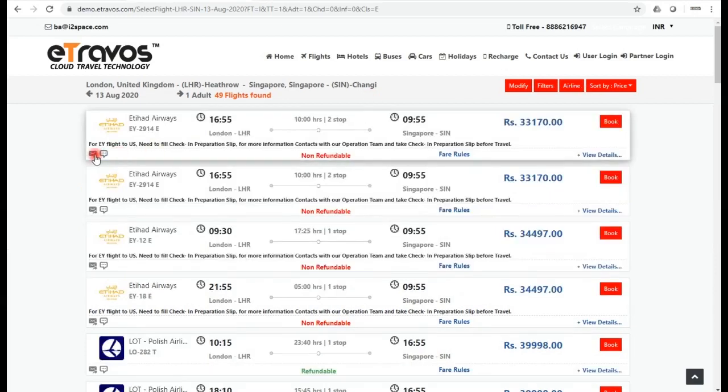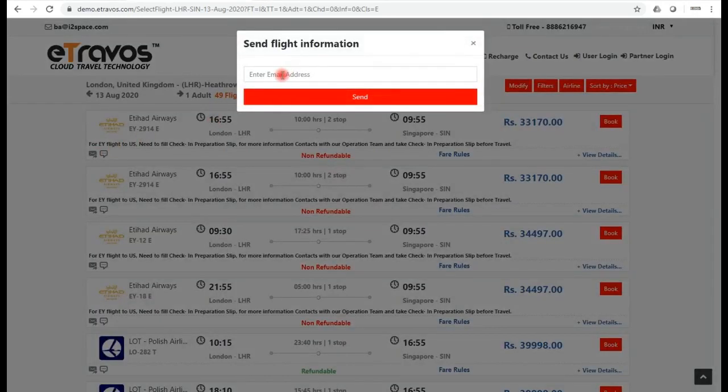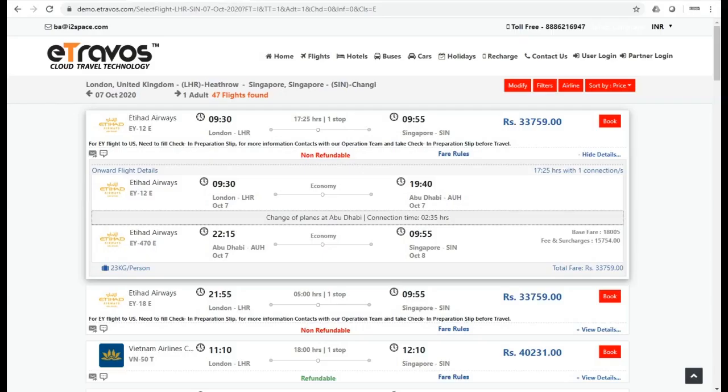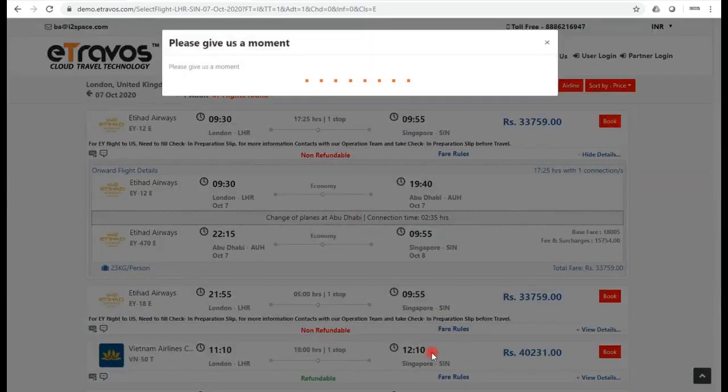And if you require particular flight information, you can enter your email ID and mobile number so that you will receive a message with this flight information. Once you click on view details, you can see the connecting flight details and the price breakup on the right side. You can see the baggage information also.